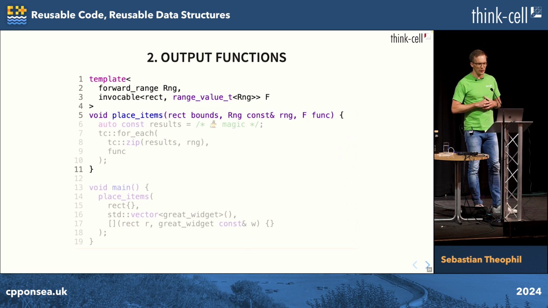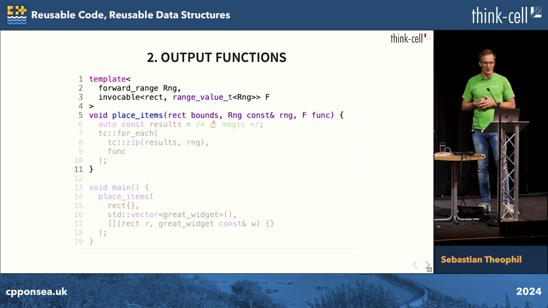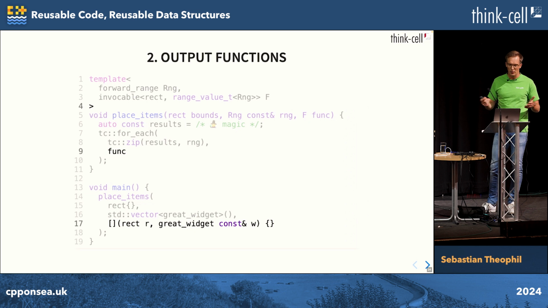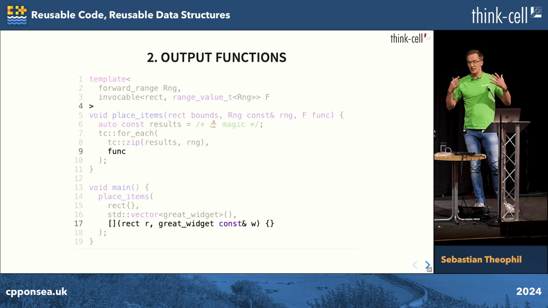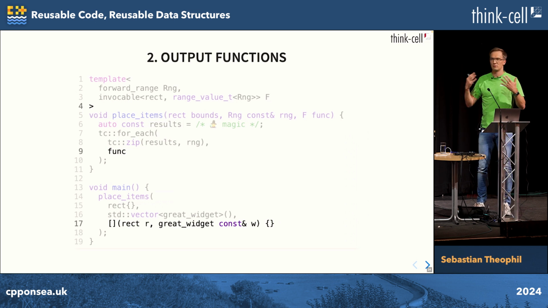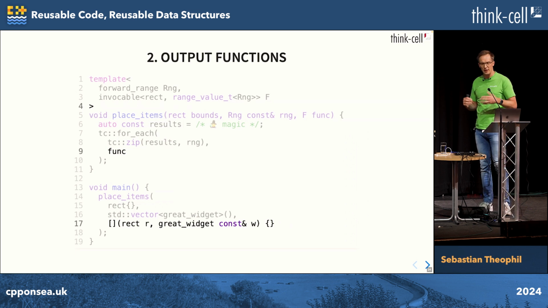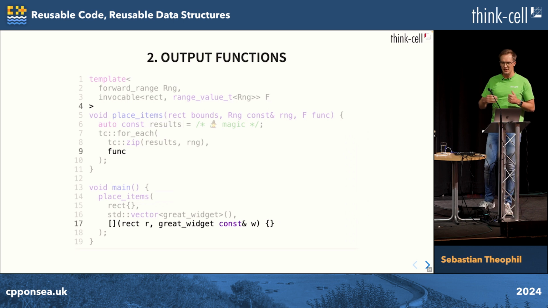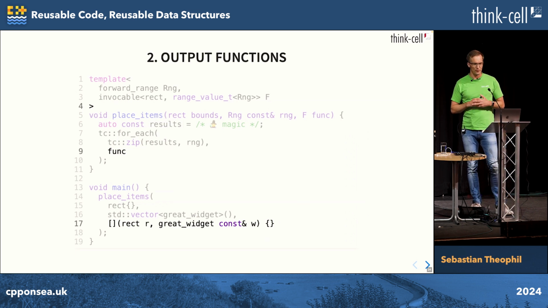And that's what an output function does, here with an invocable concept in the template arguments. This is a very flexible extension mechanism because we can write output functions that perform allocations, if an allocation is what we need, if we want to gather this data in a vector or something. An output function can do that. But for a lot of algorithms, what you really want is to immediately process data, of course, and you can do that in that output function as well.